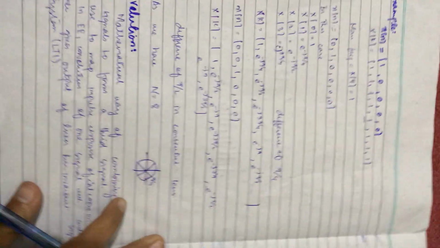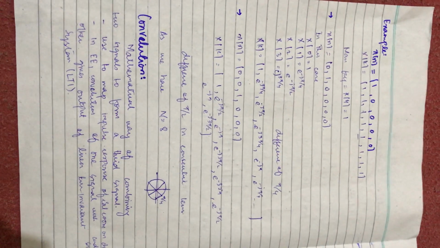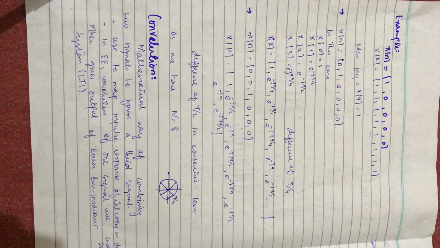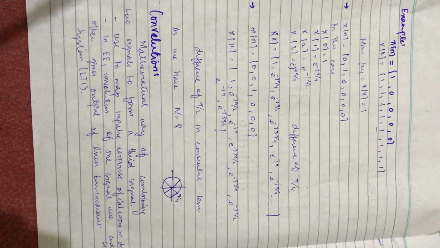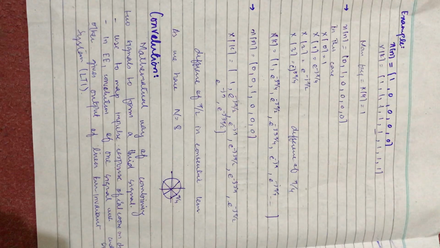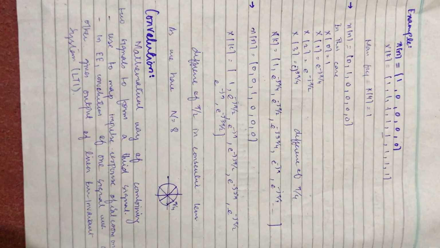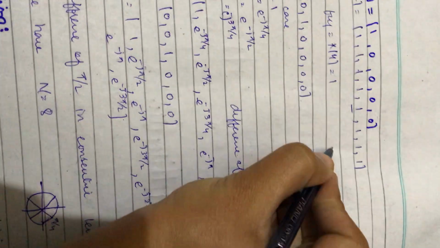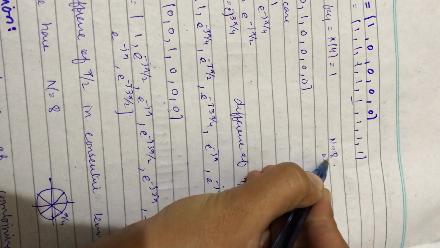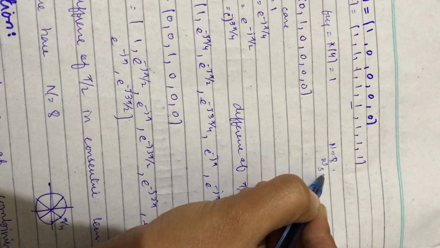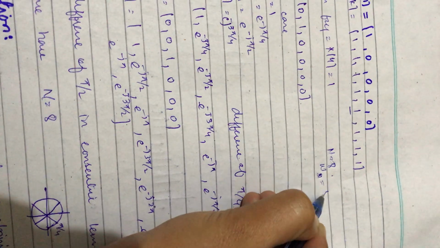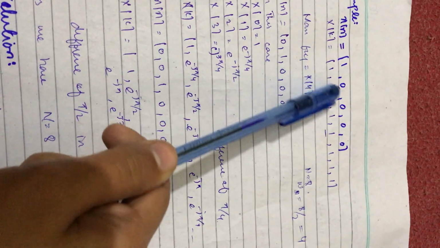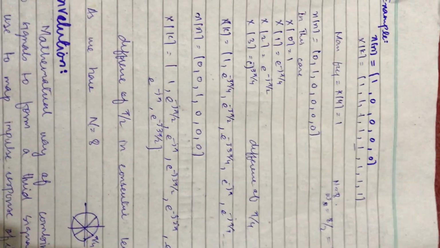Take an example. Here we have a signal. This is actually an impulse signal, and its Fourier transform will be this. The Fourier transform has 8 samples, so n is equal to 8, and the maximum frequency omega m will be 8 by 2, equal to 4. So X of 4 is equal to what? 1 0 1 2 3 4. X of 4 is equal to 1. Its maximum frequency will be 1.